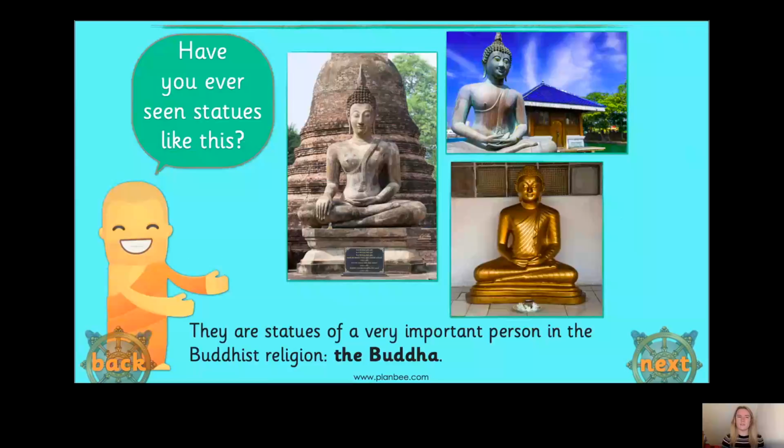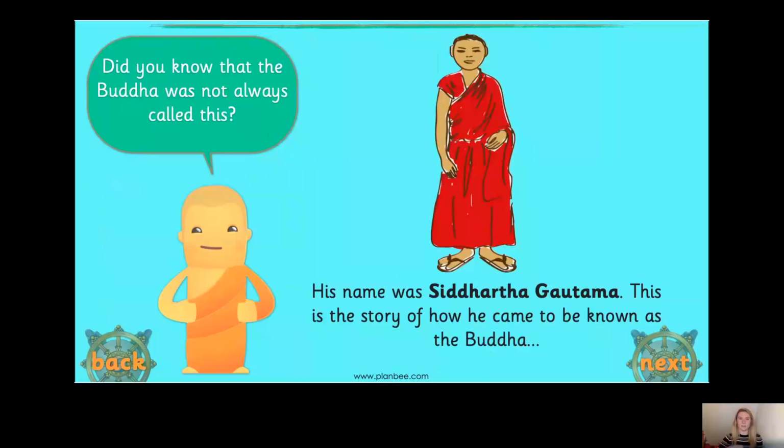Now, have you ever seen statues like this before? You might have done. These are statues of a very important person in the Buddhist religion. These are all statues of the Buddha. Now, does anybody know who the Buddha is? Well done if you do. Fantastic. Now, did you know that the Buddha was not always called this? So his name was Siddhartha Gautama, and we're going to look at now the story of how he came to be known as the Buddha. Are you ready? Okay, let's read his story.